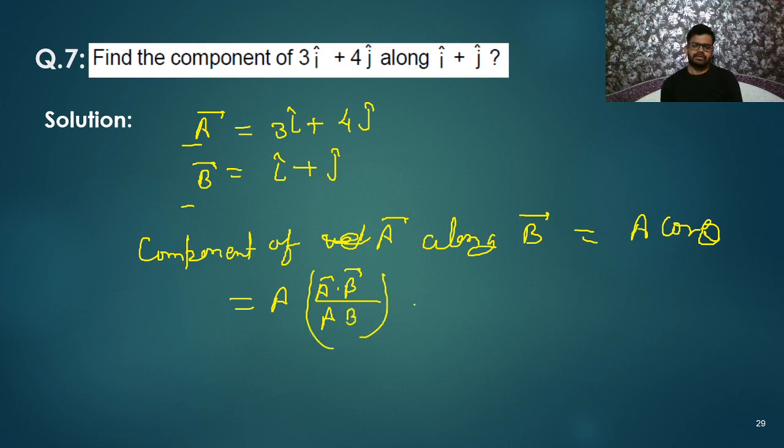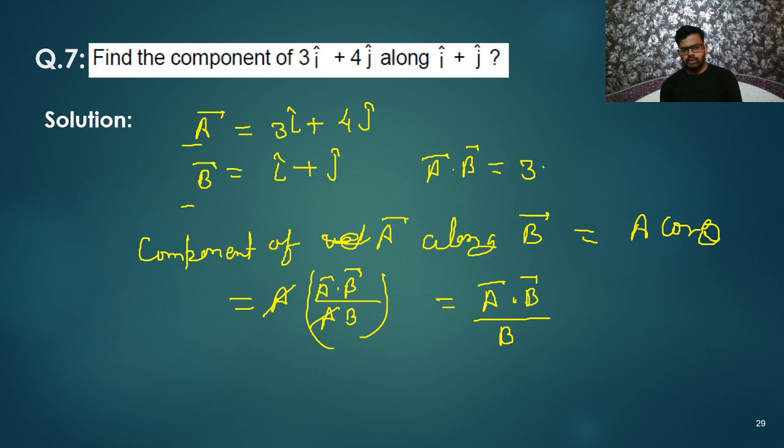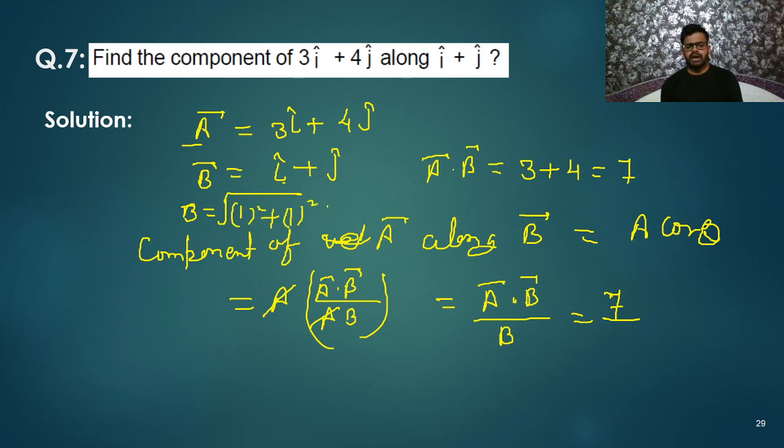So what we can write? Let us cancel this A with this A. So finally, what we are getting? We are getting vector A dot vector B divided by the magnitude of B. That's all. So let us find its dot product. A dot B, what we will get? 3 into 1, so 3. 4 into 1, that is 4. So finally 7. A dot B is 7. So I am writing here 7. Next, divide by the magnitude of B. So how to find the magnitude of B? The magnitude of B can be written as under root of the i cap coefficient squared plus the j cap coefficient squared. So 1 square plus 1 square, so we are getting root 2.